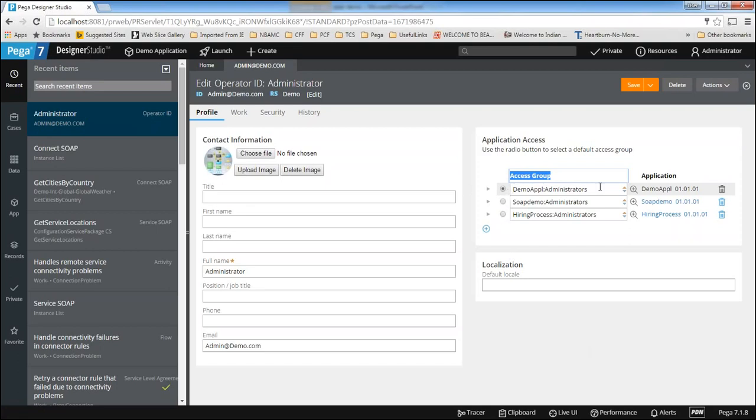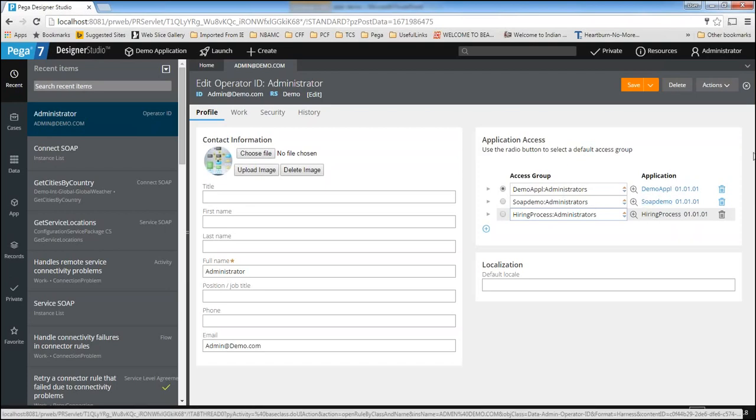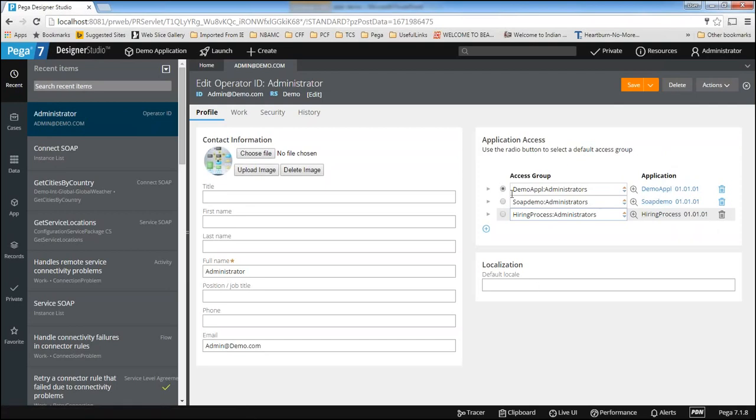Whichever you select by default, those will be displayed when you log into the PRPC application. Here, this particular operator has access to 3 applications: one is demo application, one is SOAP demo, one is hiring process. But by default the system is displaying the demo application because this is selected. But how can we switch? How can we select the remaining 2?